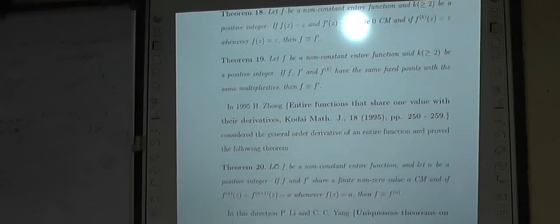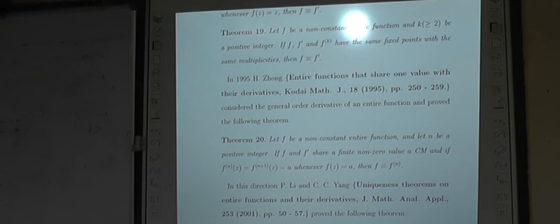In 1995, H. Zhong considered two general order derivatives, f, f^n, f^(n+1). And when they share a single non-zero value, they prove that f is identically equal to f^n.